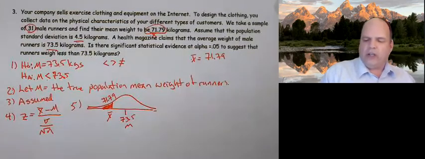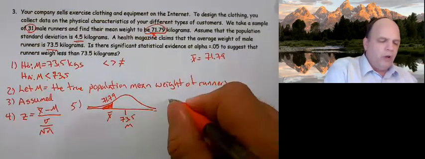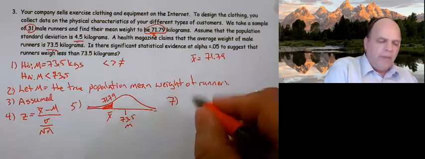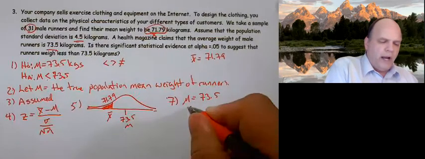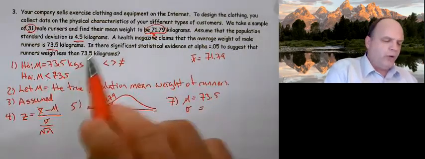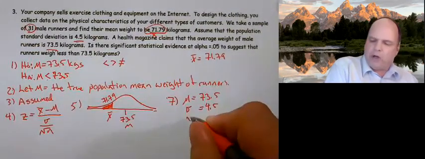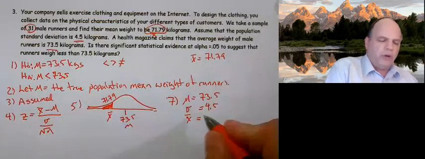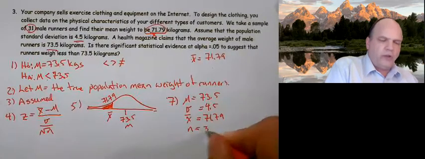The next thing says enter the data. Next thing is number 6. It says enter the data. We don't have to have data. So the next thing we need to do is list and label all of the input values. Okay, so our input values, in this case, we have the mean, which is 73.5. We have a standard deviation, which they told us was 4.5. We have an X bar equal to 71.79. And our sample size is 31.